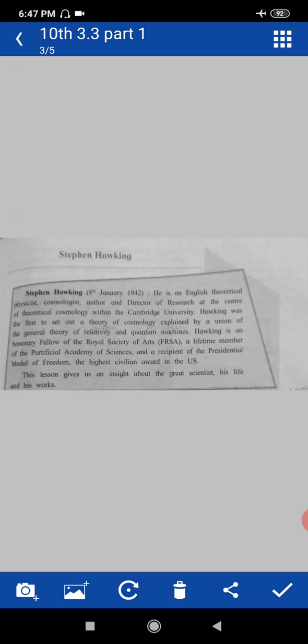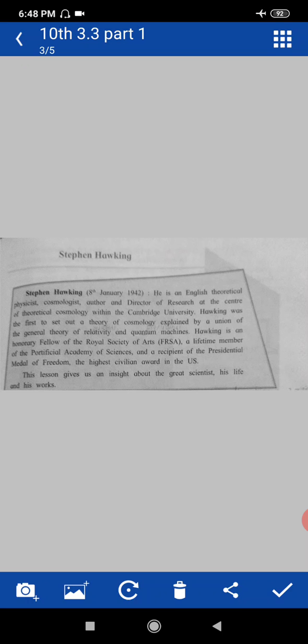And he was a lifetime member of the Pontifical Academy of Sciences also. This is one more thing that was also his big achievement. Then he was a recipient of the Presidential Medal of Freedom, the highest civilian award in the US. What is the highest civilian award he also got in the US?